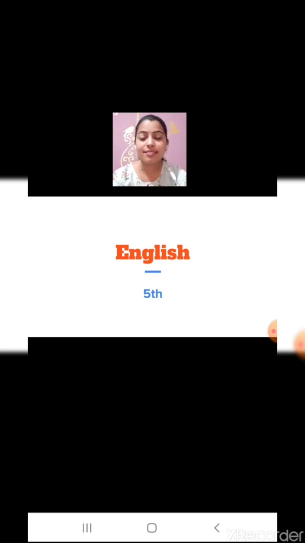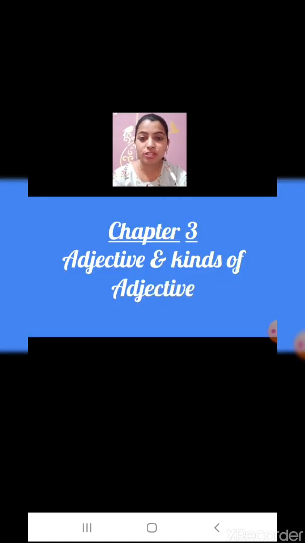Articles. Yes. And now today we will take the third chapter from English grammar, that is adjectives and kinds of adjective. All right children, adjectives and kinds of adjective.